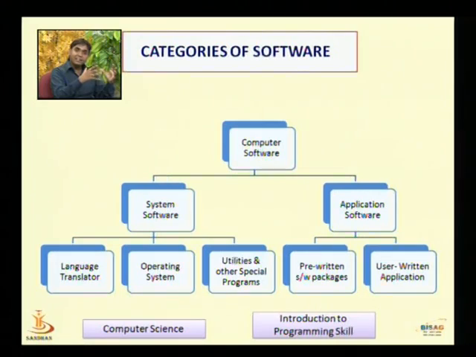A language translator basically translates the program written by any programmer into something understandable by the computer, that is, machine language. This functionality is done by the language translator. The second category is operating system. This is the most important category in system software.